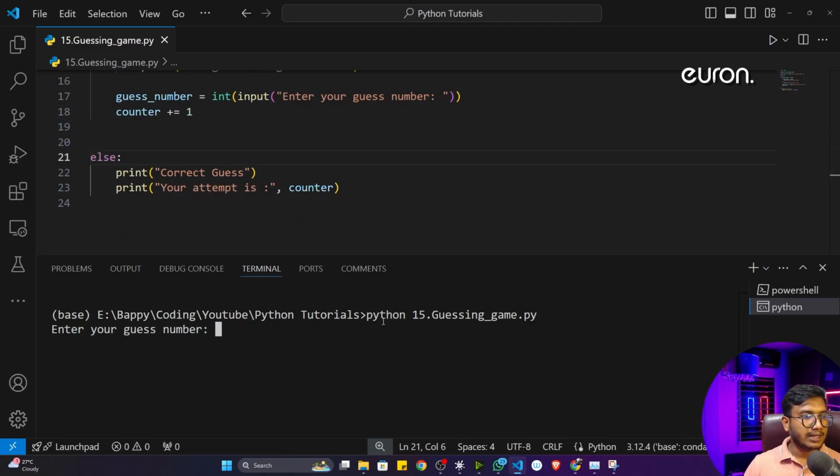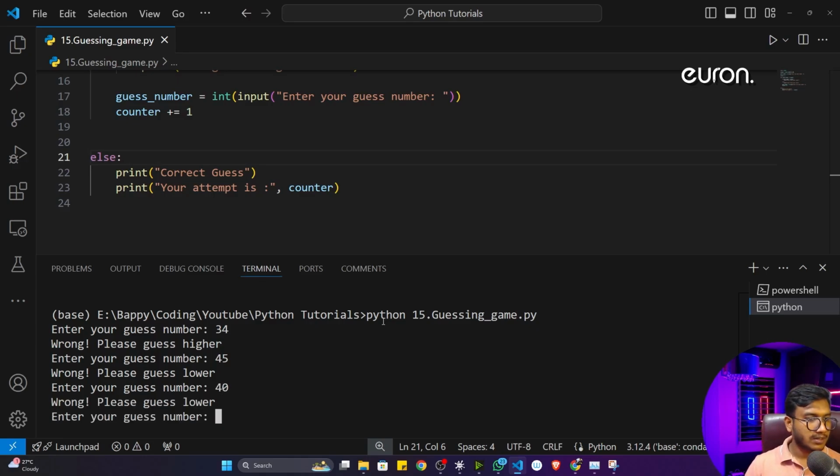Now it is telling enter the guess number. Let's say I'll give 34. Now it is telling wrong, please guess something higher. That means my jackpot number is more than this particular 34. So here I can give, let's say, 45. Now it says wrong, guess something lower. I'll give 40. Now it is telling please guess something lower. I'll give, let's say, 35.